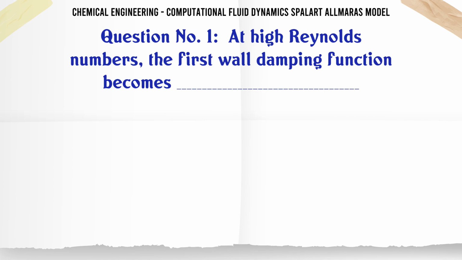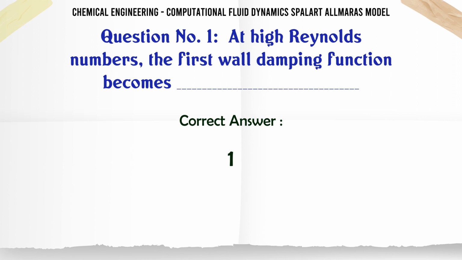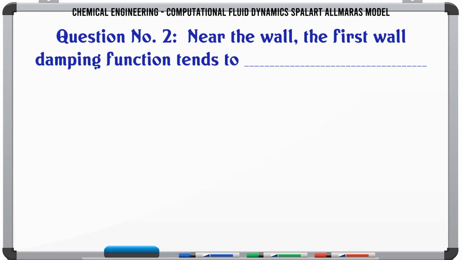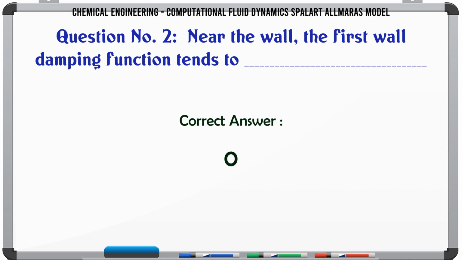At high Reynolds numbers, the first wall damping function becomes: A) 1, B) -1, C) 0, D) infinity. The correct answer is 1. Near the wall, the first wall damping function tends to: A) 1, B) -1, C) 0, D) infinity. The correct answer is 0.